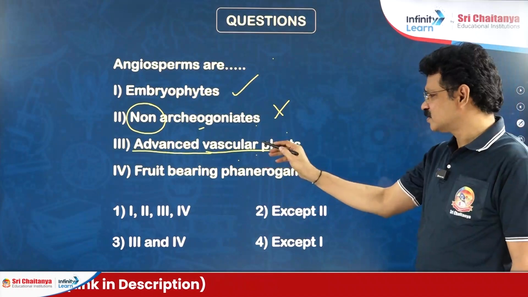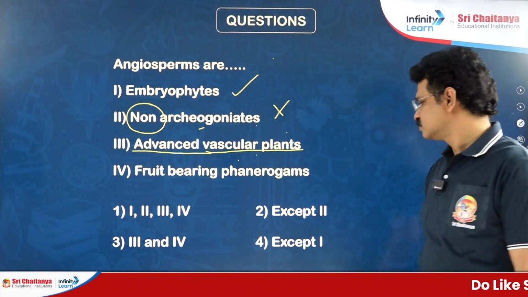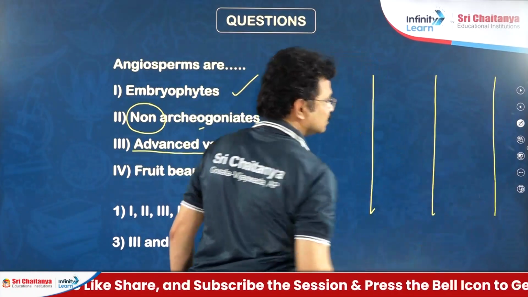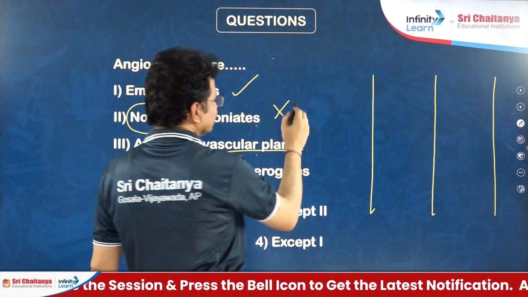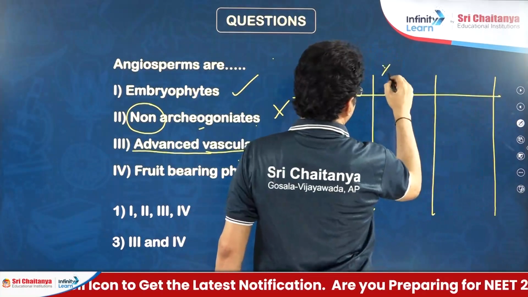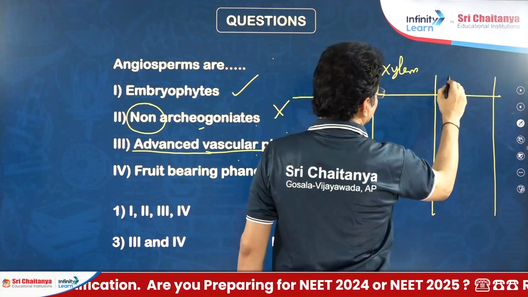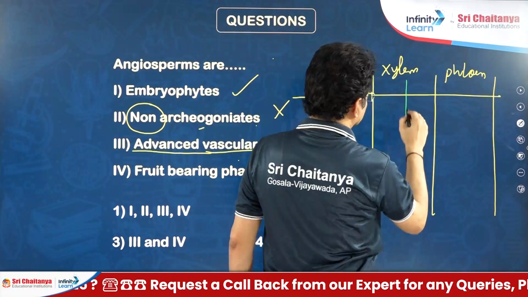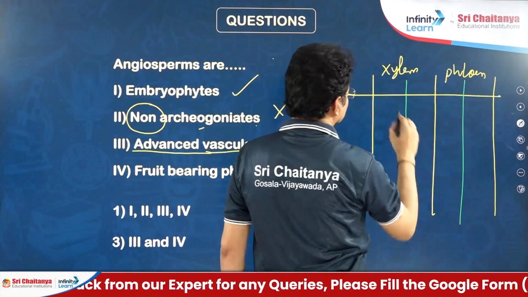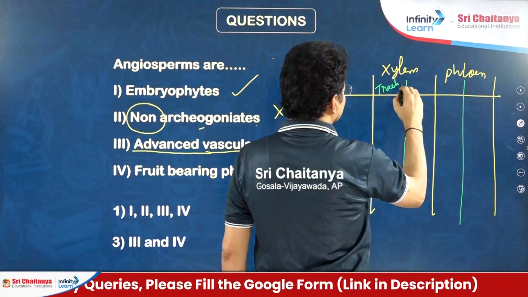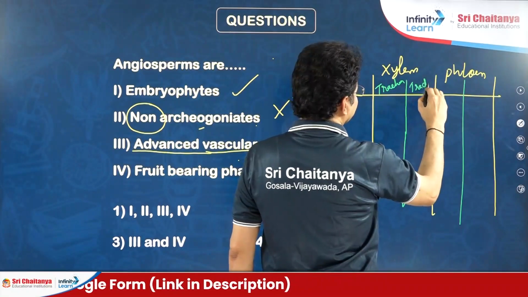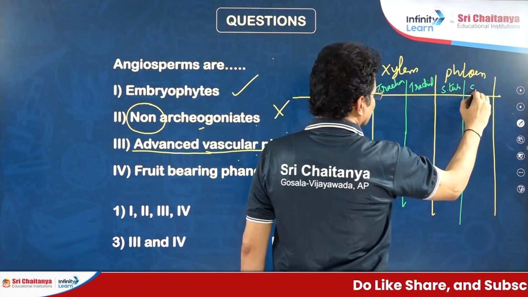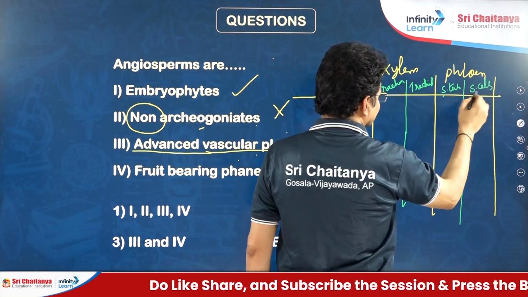What is the difference between advanced vascular plants and the primitive vascular plants? Observe here, vascular tissues are mainly classified into two types. Water conducting tissue is the xylem, food conducting tissue is the phloem. In xylem, two different types of elements are there: one is the trachea, another one is the tracheid. In phloem, sieve tubes, and the second kind of element is the sieve cells, S for sieve.